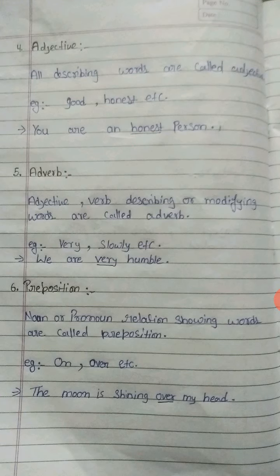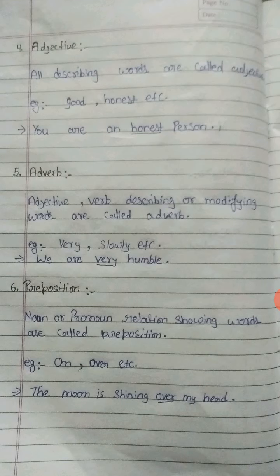They describe or modify, that's why they are called adverbs. Examples are very, slowly, etc. Like we are very humble. Here the word very is an adverb and humble is an adjective. So the adverb is describing the adjective here.